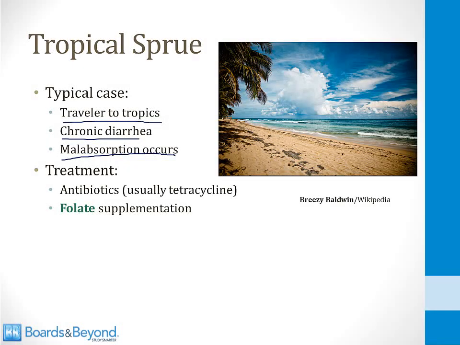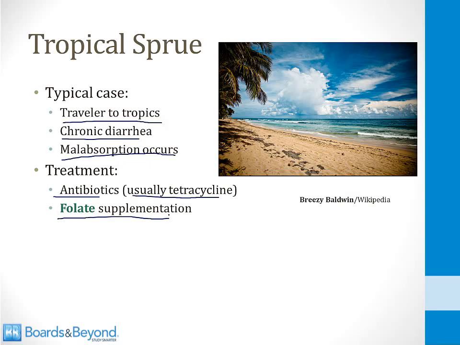All the antibody tests we talked about for celiac disease will be negative, and if a biopsy is done of the small intestine, it may show blunting of the villi. The treatment is antibiotics. It usually responds to tetracycline, and it's very important to supplement folate. As I told you before, tropical sprue can cause folate and B12 deficiencies.